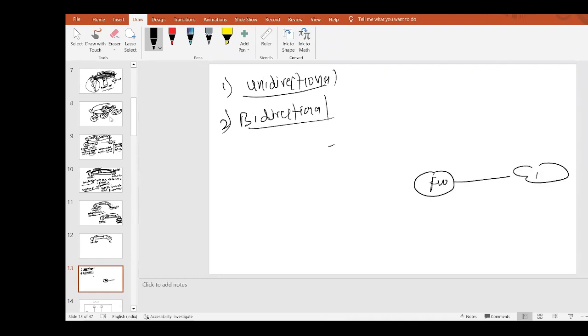This is my firewall. This is the internet. And we have one PC on the internet, and this PC has IP 5.5.5.5. That is fine.